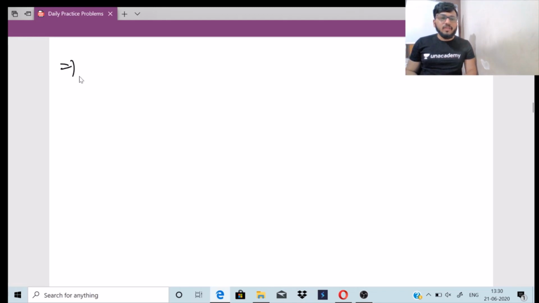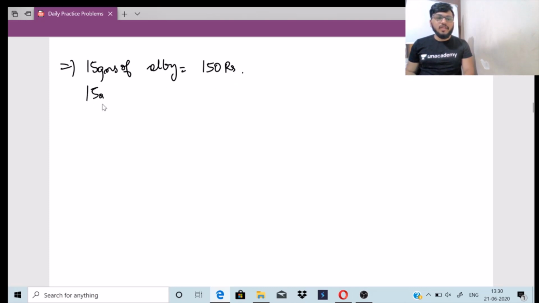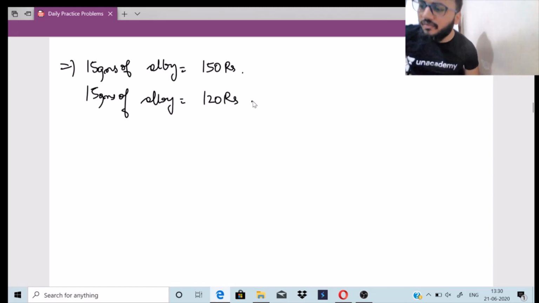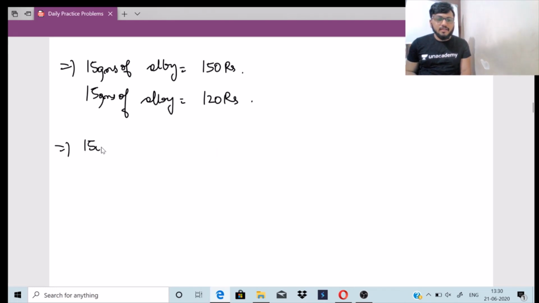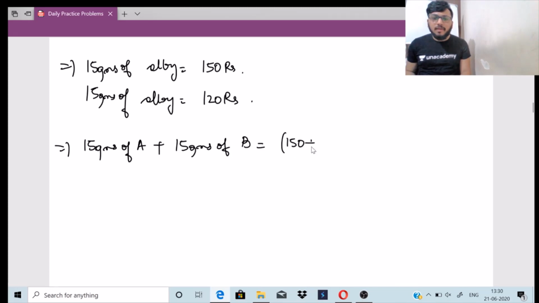So they have given 15 grams of this alloy is equal to 150 rupees, right? The same 15 grams of this alloy, when it is interchanged, will become 120 rupees. So I can easily write 15 grams of A plus 15 grams of B is equal to 150 plus 120. Now you guys will be wondering, ये कैसे कर लिया, right?